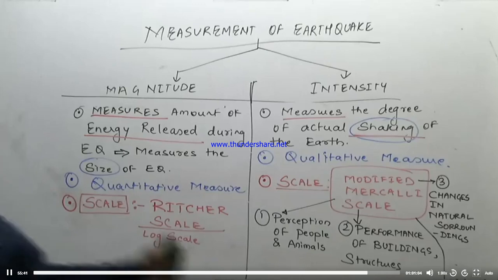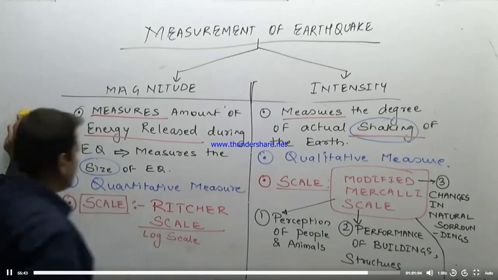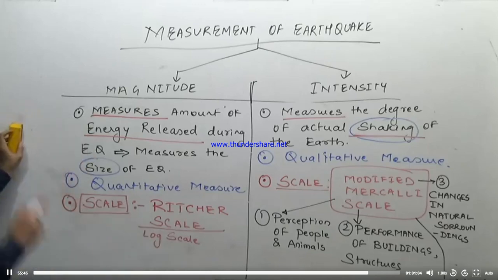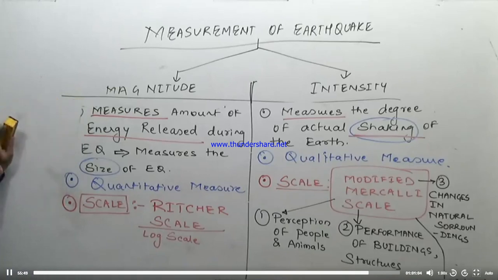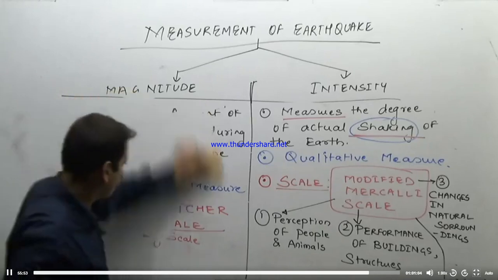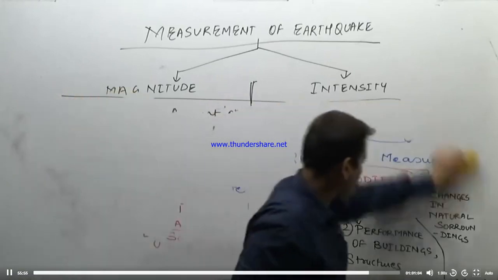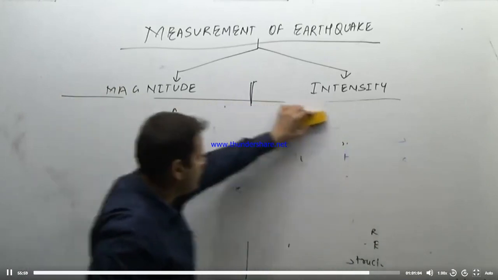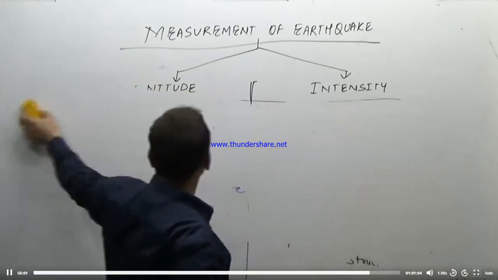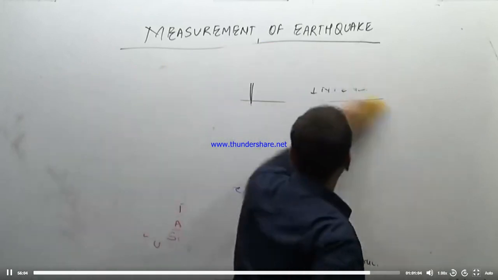So one more point between magnitude and intensity, before I rub it off, you can just have a look at it. Is there a change in magnitude and intensity with respect to distance?